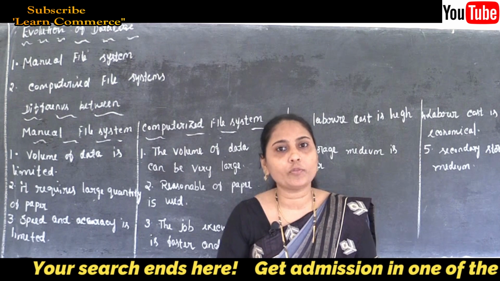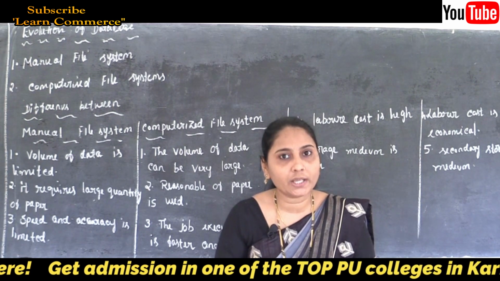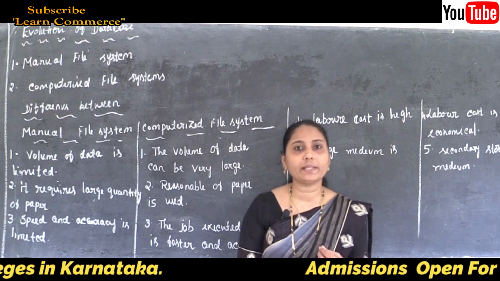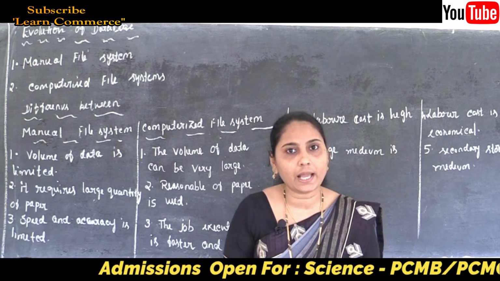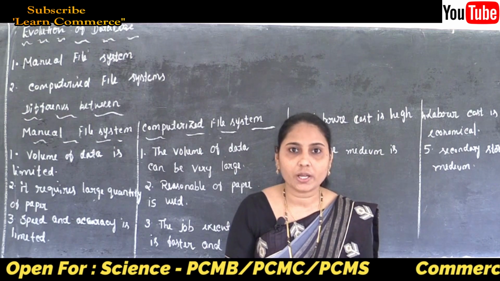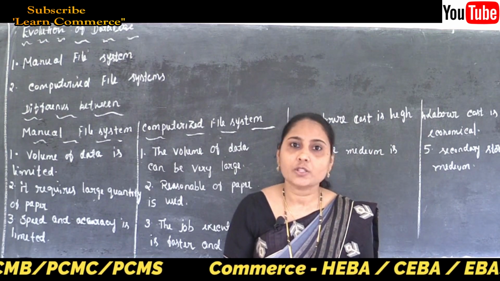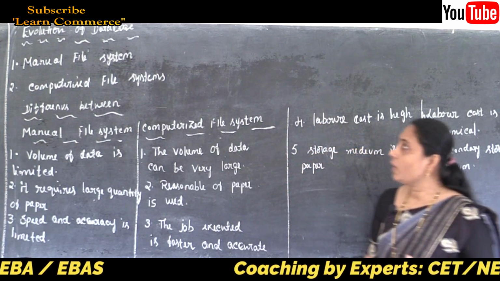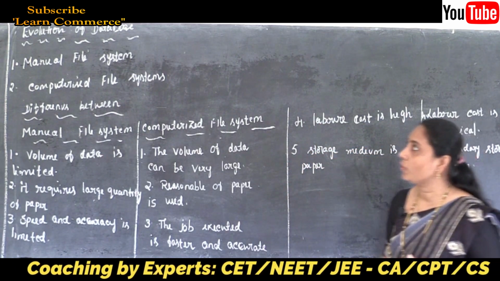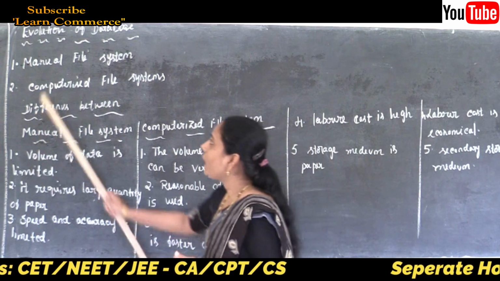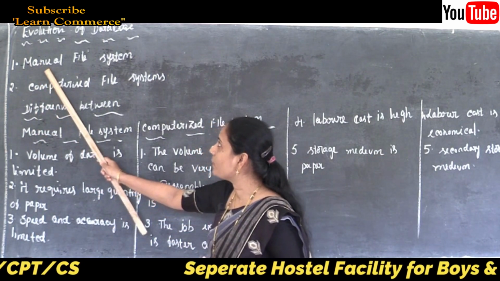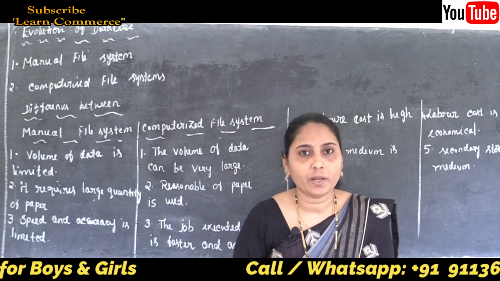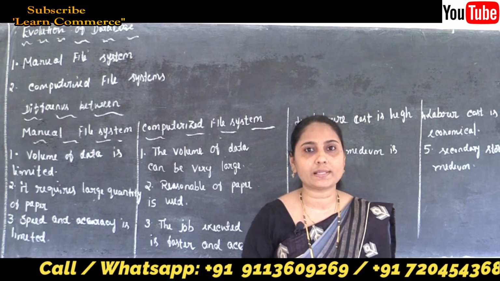We know the meaning of the database is a logical collection of related data organized in a way that the data can be easily accessed, managed and manipulated. So this is the meaning of the database. Now let's see why. The evolution of database has two stages: one is the manual file system, and the second one is the computerized file system. Now what about the manual file system?